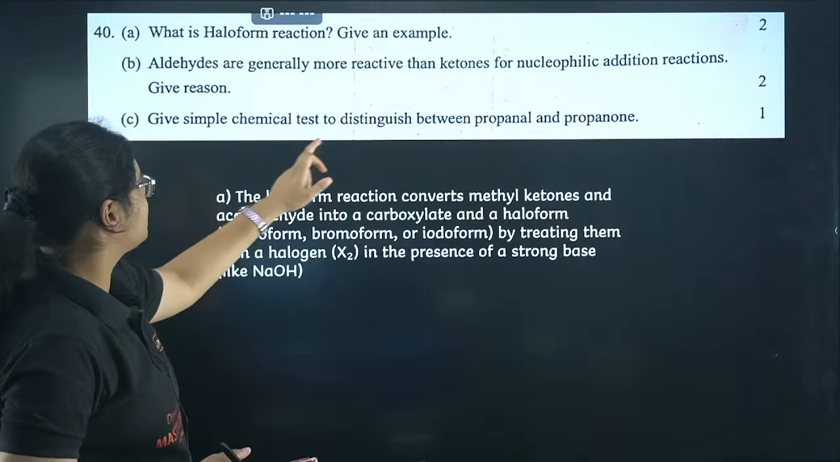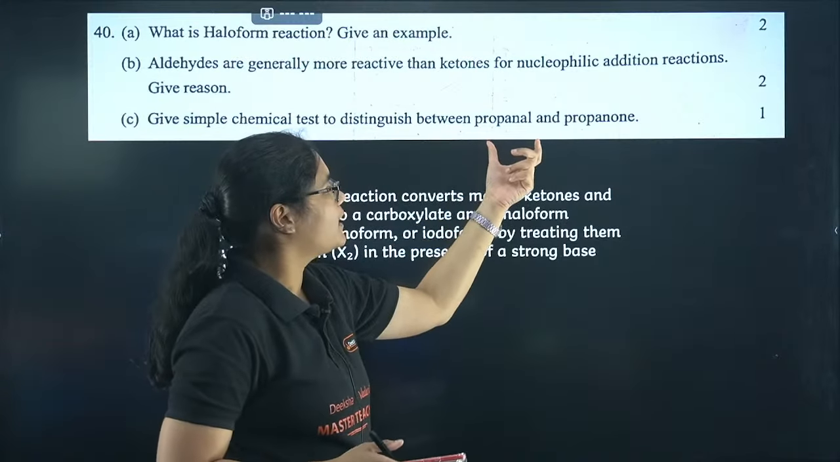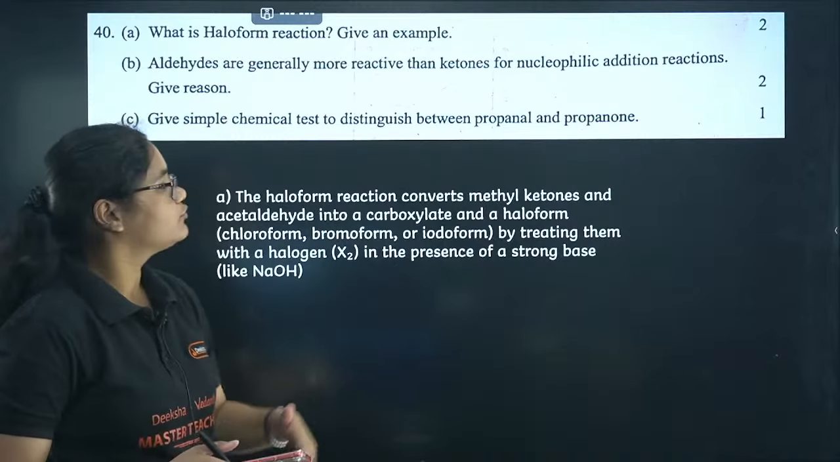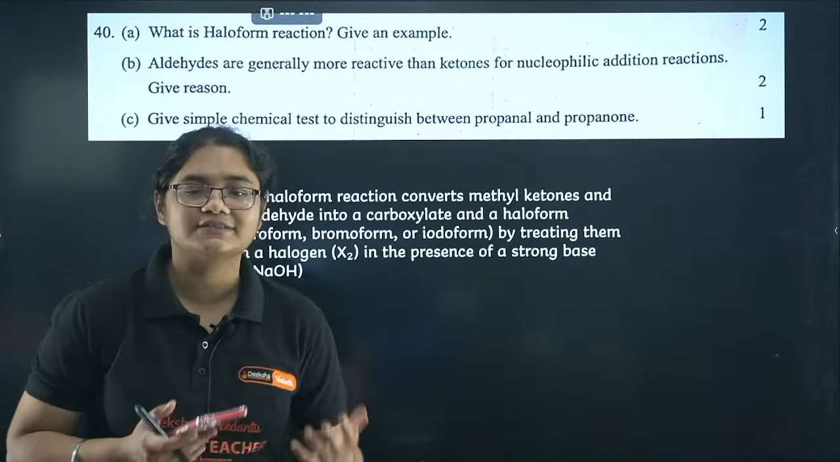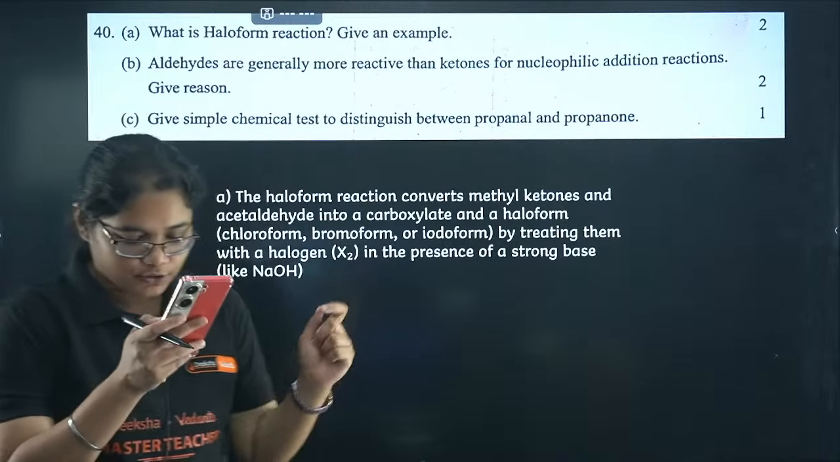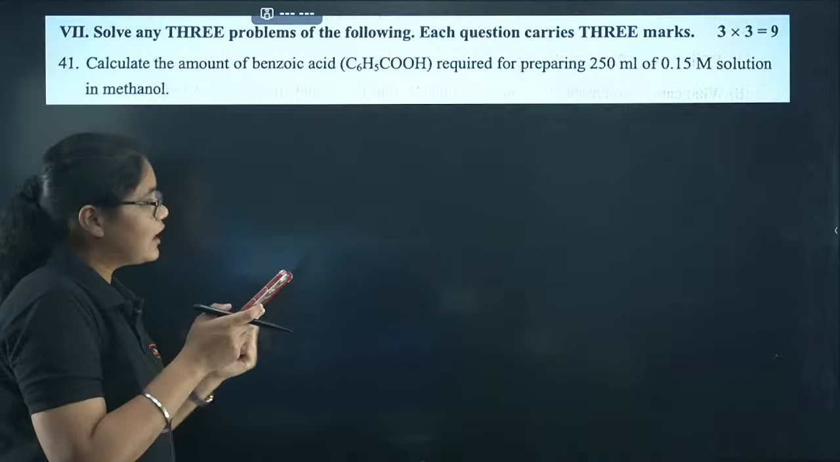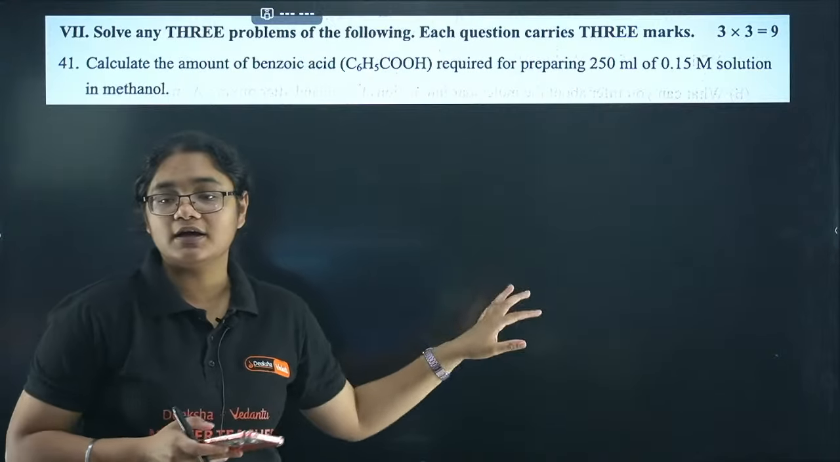Next, give a simple chemical test to distinguish between propanal and propanone. So you have aldehydes and ketones, so you can use Fehling's test or Tollens' test, Tollens' reagent also you can use here. Okay, so now we will quickly move to the numerical questions.